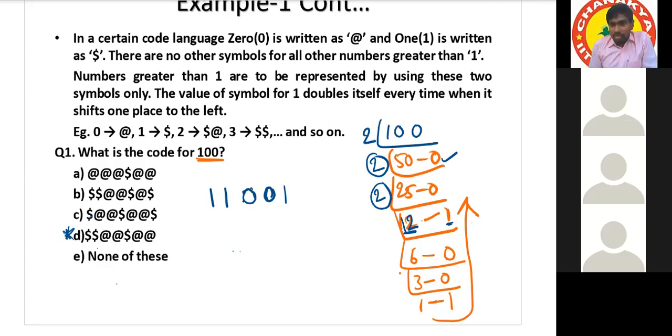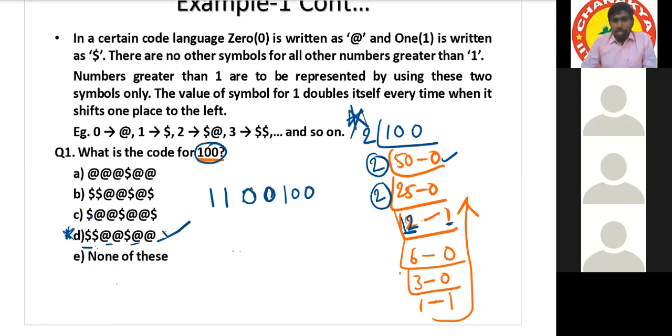So simply replace the digits by symbols. Your option is dollar, dollar, at the rate, at the rate, dollar, at the rate. Correct. If you select the first method, the number combination will take some extra time, right? Yes, sir, the first step will take a lot of time. That is why I suggest this method only.